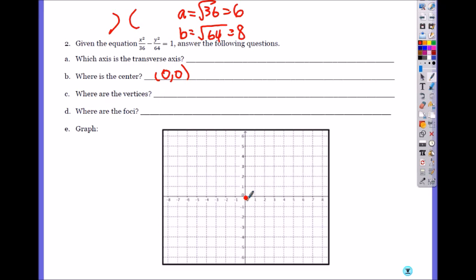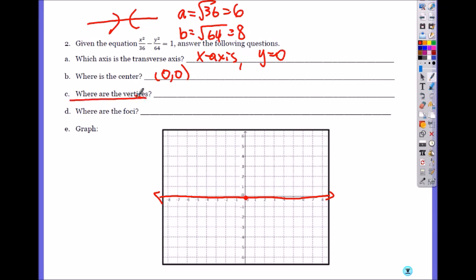And which axis is the transverse axis? If it opens sideways, this is your transverse axis going through the center. So it's going to be the x-axis, or you can write it as y equals 0. If they ask you to write an equation, you should know how to write an equation of it. And how do you find vertices?